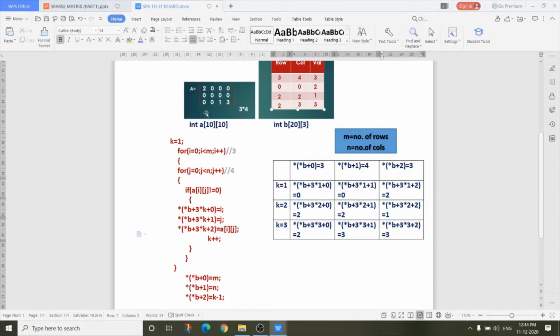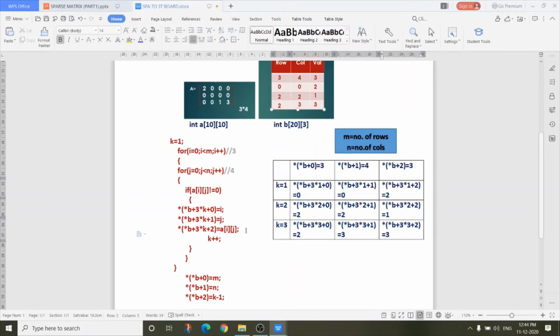Now see, take another example for this one. What is the row value? It is 2. What is the column value? It is 2. What is the value of k now? It is 2. So i equals 2, j equals 2. Check a[2][2] not equal to 0. Yes, it is not 0.